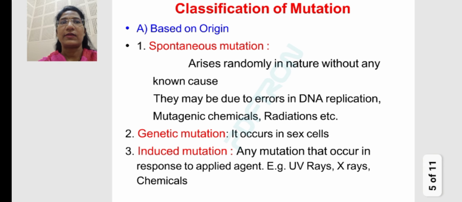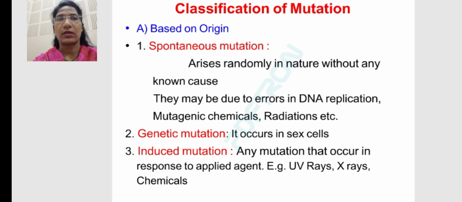On the classification of mutation, one question is always asked: what is meant by mutation, and explain its classification, or draw the pie diagram of the classification of mutation. This mutation is divided into many parts. First, on the basis of origin, it is divided into 3 parts: spontaneous mutation, genetic mutation and induced mutation.